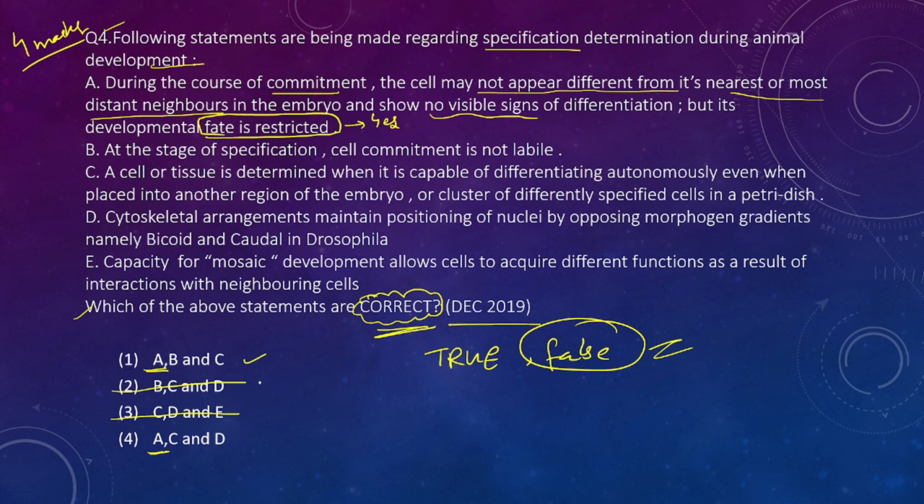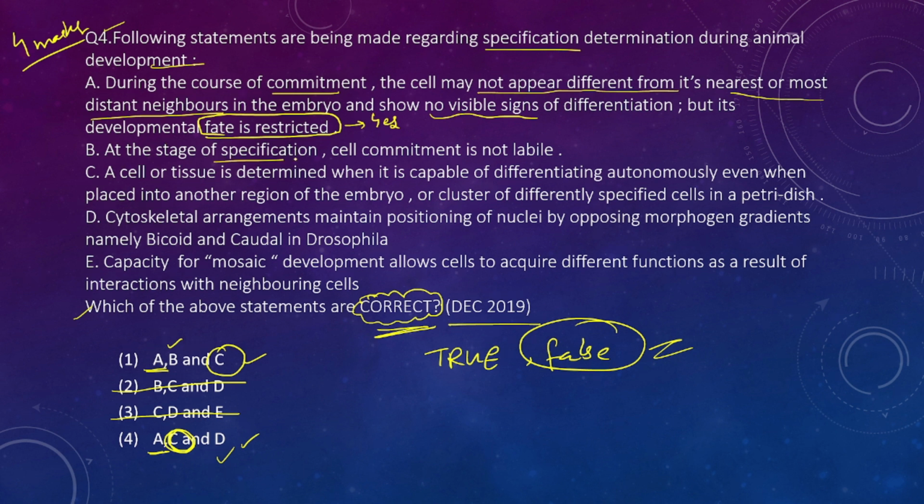We have to pay attention to the remaining two options. In these 2 options also C is common, so C will be correct anyway. So we have to read only the B and D statements. If we find out which of B and D is right or wrong, then we can eliminate one of these options.